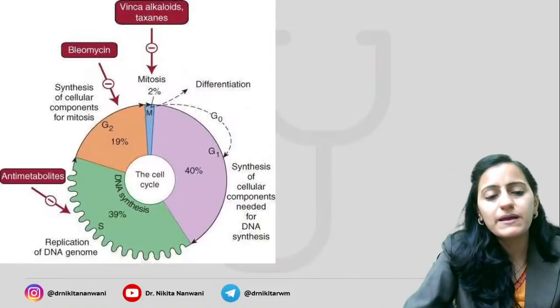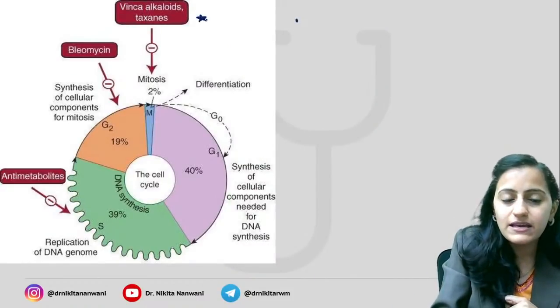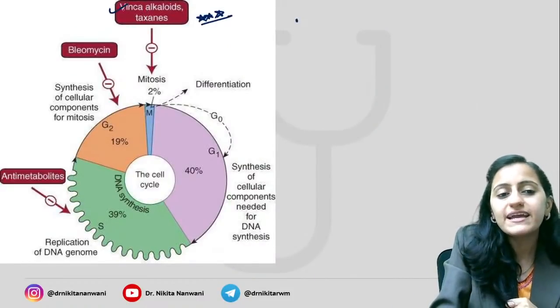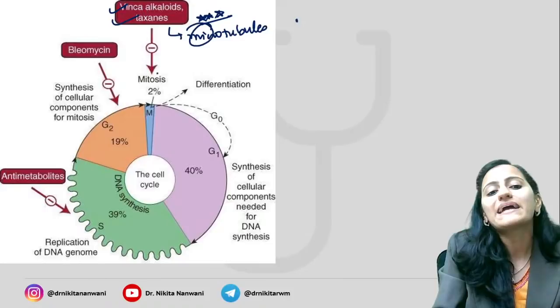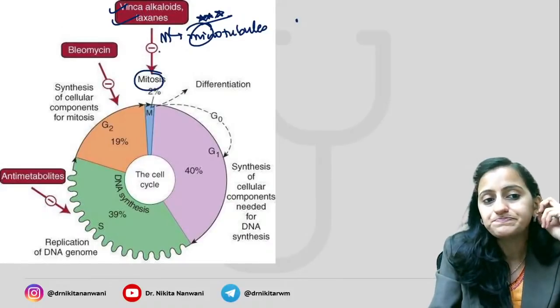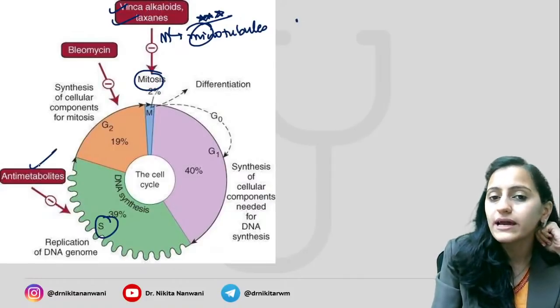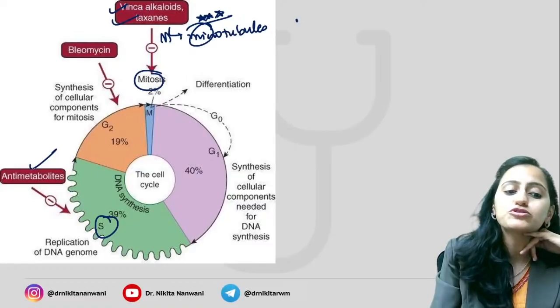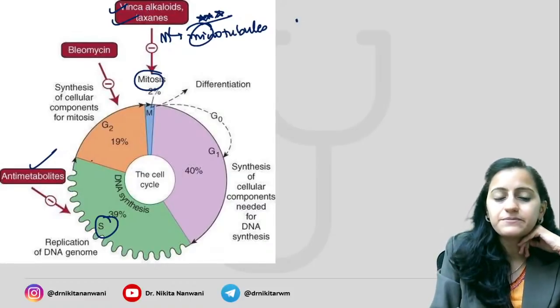So this is a quick mechanism of action. Look at the cell cycle phase. Very, very important question. Vinca and taxanes. We just now said they act on the microtubules, the spindles. Mitosis, it acts on the M phase. Right. They are on the M phase. Which one are on the S phase? Your anti-metabolites, your purines, pyrimidines, methotrexate wale, those are your S phase. Okay, that is how you'll identify.